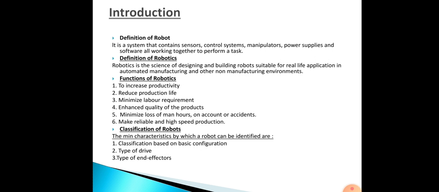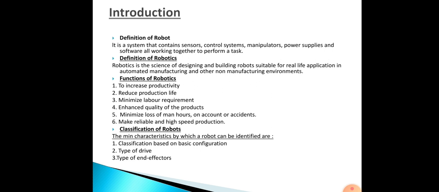next one is depending on type of drive. Okay, so here it will be related to what drive they are going to use for moving their arm, wrist and body. A drive system is usually used to determine the capacity of a robot. By operating the robot joints, there will be 3 different types of drive systems. Those are electric drive system, hydraulic drive system and pneumatic drive system.